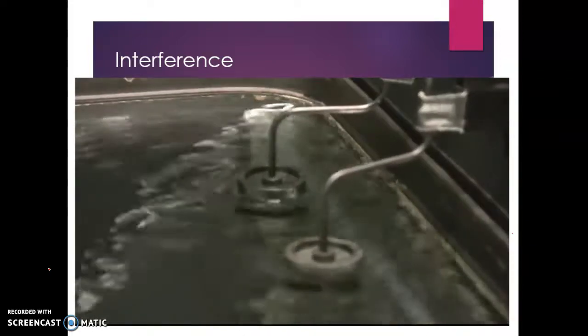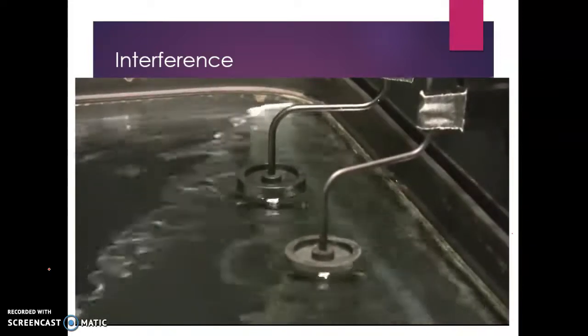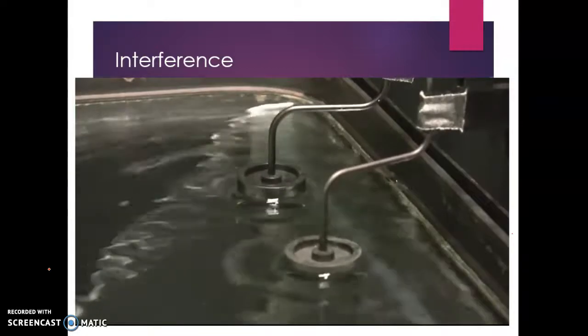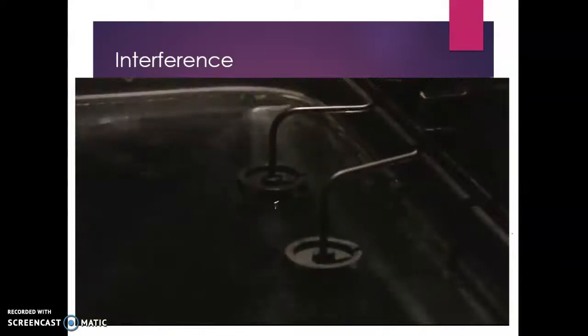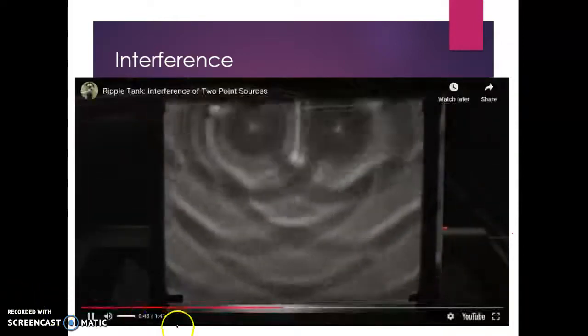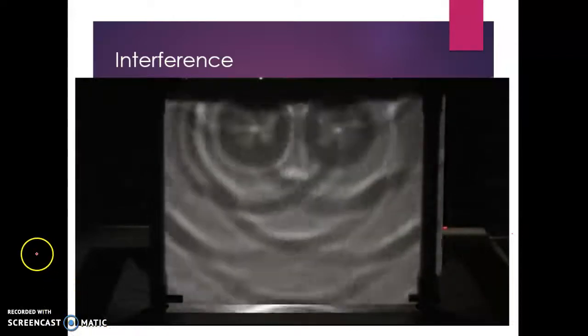They're both tapping the surface of the water, creating waves, and we're going to look at what happens between them when those waves interfere. They run into each other. So the lights are off so that we can now see that reflected on the screen. And you see this nice pattern here. This is called an interference pattern.